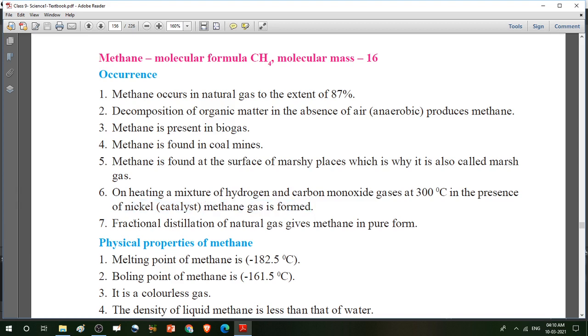Then last one, fractional distillation of natural gas gives methane in pure form. Fractional distillation is normally used for petroleum products, where they are separated at different temperatures. So using fractional distillation of natural gas gives methane gas in pure form.